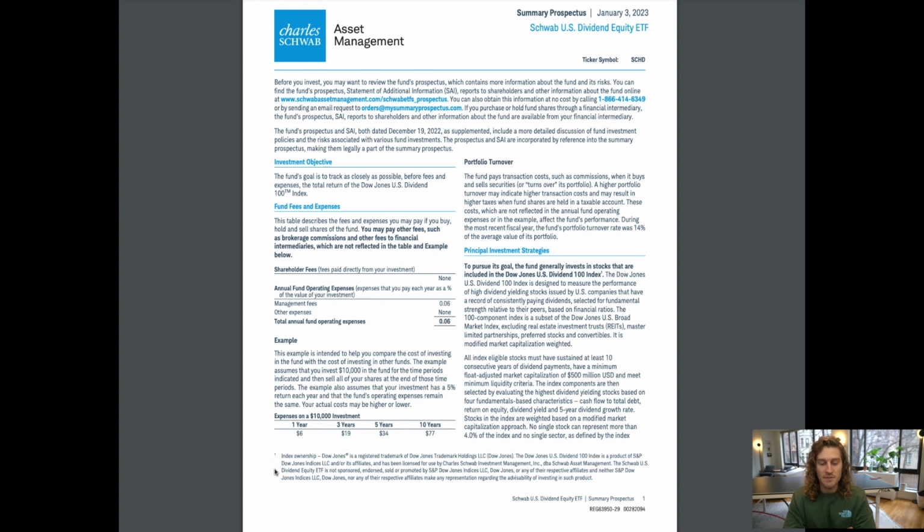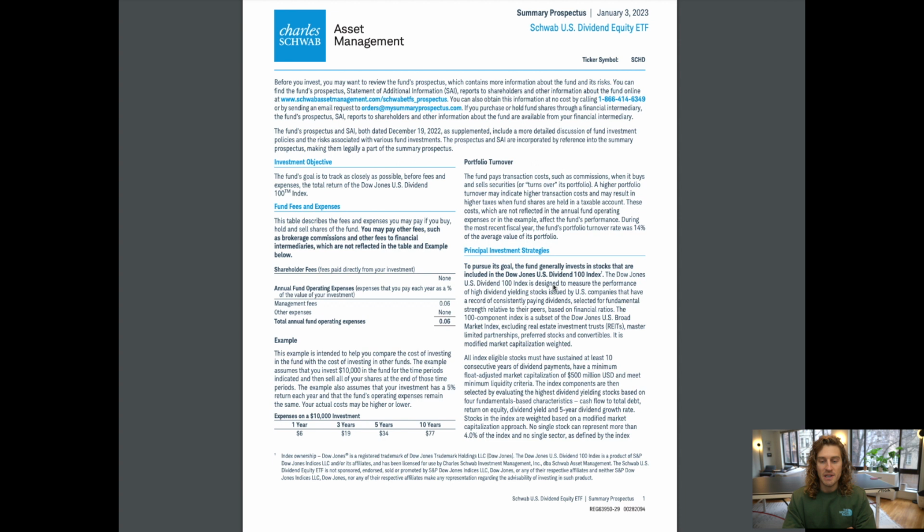Dividend Equity ETF is not sponsored, endorsed, sold, or promoted by S&P Dow Jones Indices LLC, Dow Jones, or any of their respective affiliates, and neither S&P Dow Jones Indices LLC, Dow Jones, nor any of their respective affiliates make any representation regarding the availability of investing in such product. End of footnote.